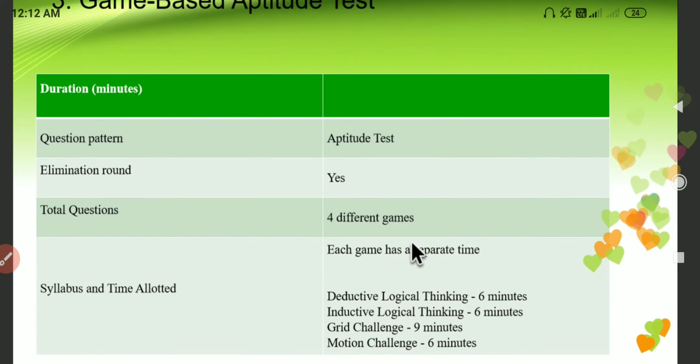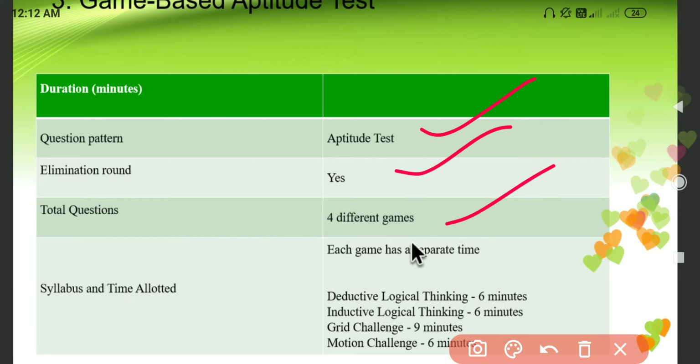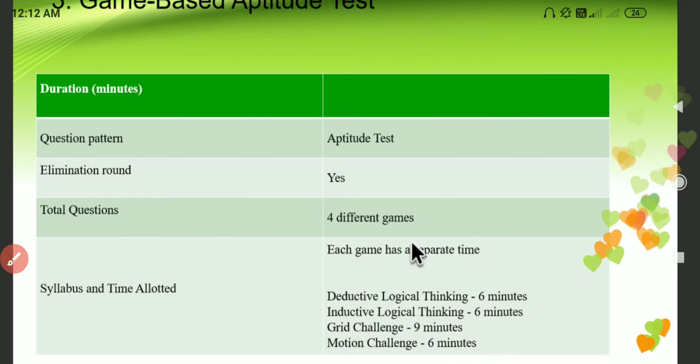Okay, so now I'll just give the overview of that one. So here you will have a question pattern like an aptitude test and an elimination round. In total, 4 different games will be given to you, and each game has a separate time. For deductive logic thinking it is 6 minutes, and inductive logic thinking 6 minutes. Grid challenge 9 minutes, and motion challenge 9 minutes. Different games will be given, and you need to play that game. So based on that gaming experience, you will be given a few questions, and you need to answer those.